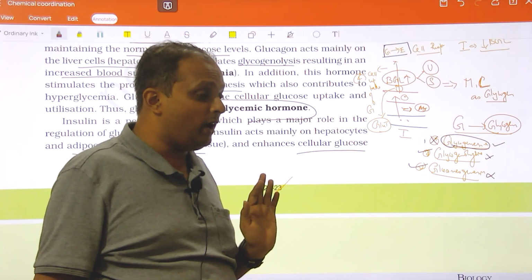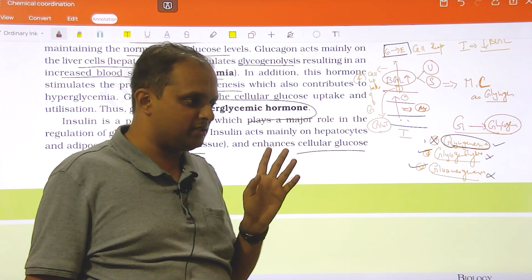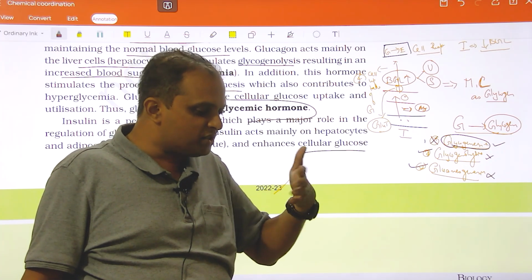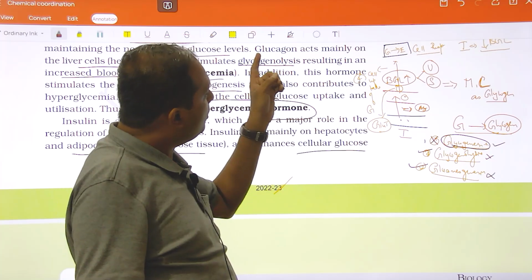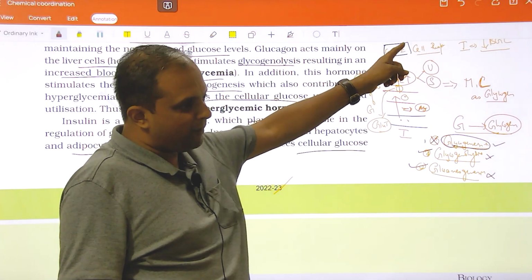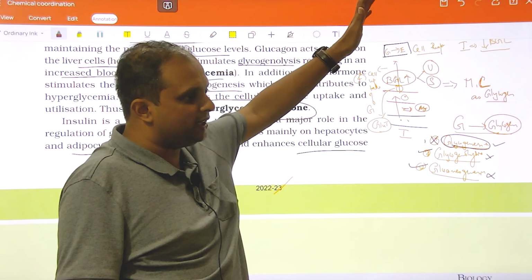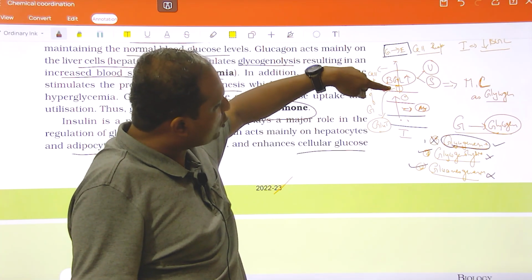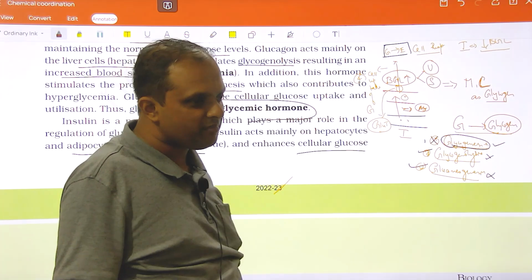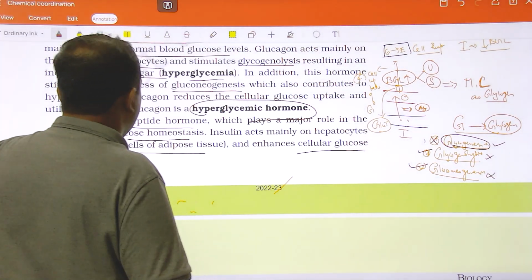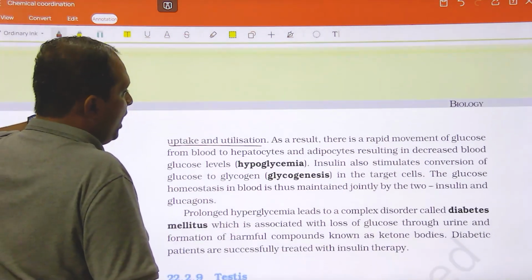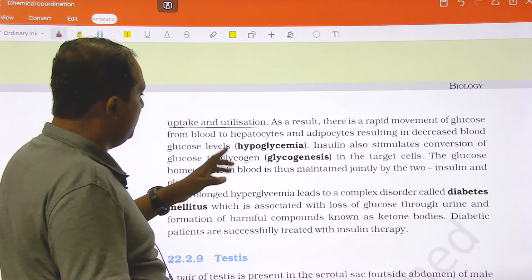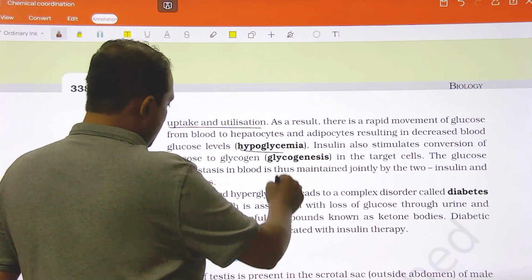Understood? In that you have a reaction called phosphofructokinase in glycolysis that is getting stimulated by insulin. So glycolysis will be enhanced. Whatever glucose enters will become pyruvic acid, acetyl CoA, and further into energy. So glucose vacancy will be created, and more glucose will enter from the blood into the cell. Is what I am saying clear? Okay, that is all given here. As a result, there is a rapid movement of glucose from blood to hepatocytes and adipocytes, so again decreased blood glucose level, which is called hypoglycemia, and other aspects.